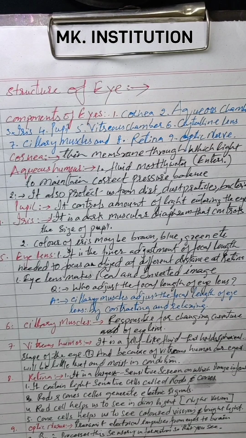And that object's color, that substance's color, clothes color, whatever may be the color, it will be easily analyzed by the brain.